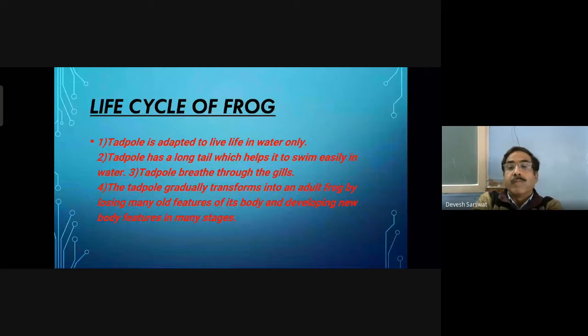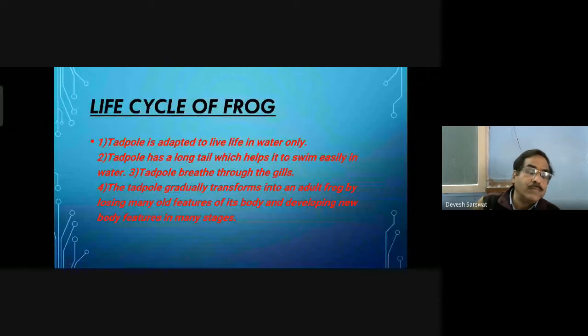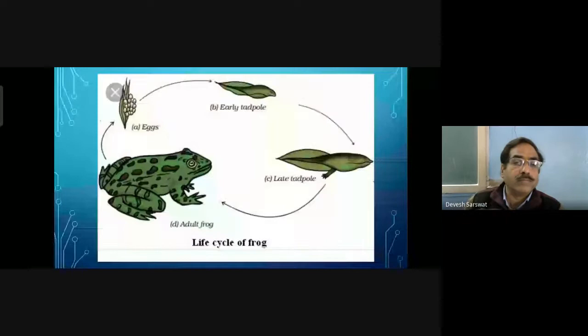Only the tadpole has a long tail which helps it swim easily in water. Third, the tadpole breathes through gills. Fourth, the tadpole gradually transforms into an adult frog by losing many old features of its body and developing new body features in many stages. This is the diagram of the life cycle of a frog.